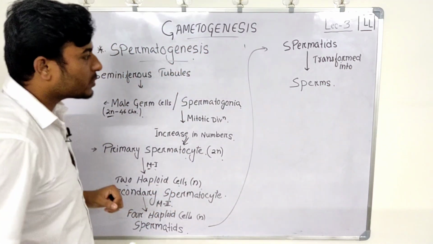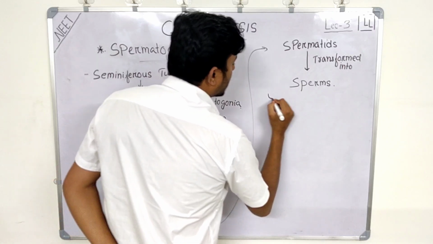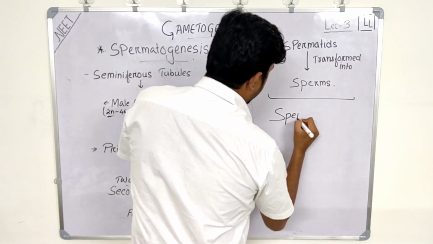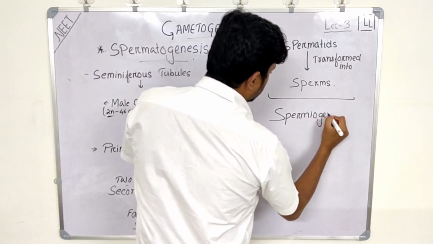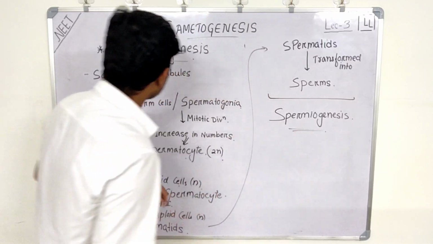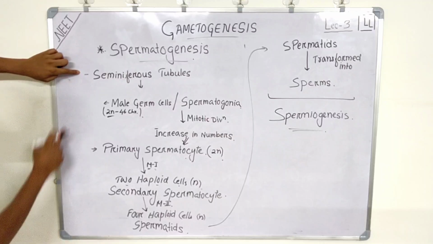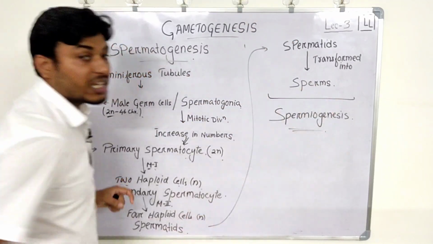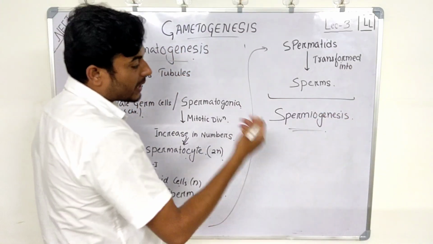The process of transformation into sperms we call spermiogenesis. All right.